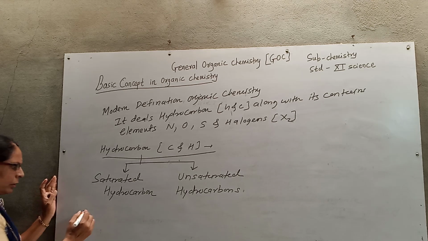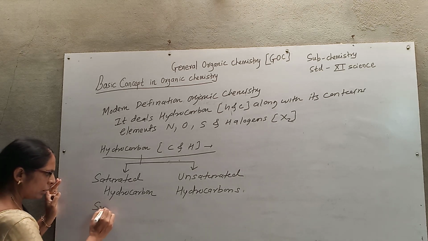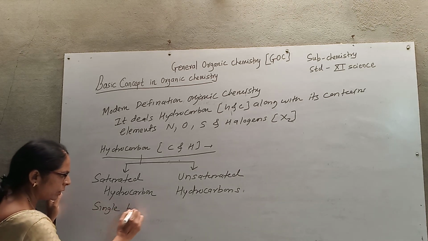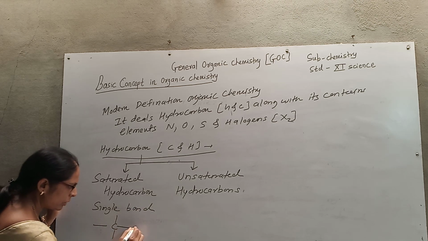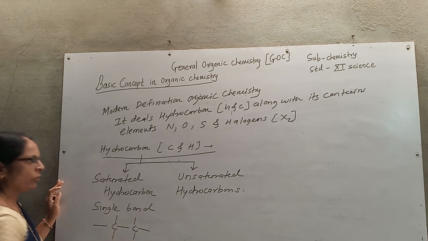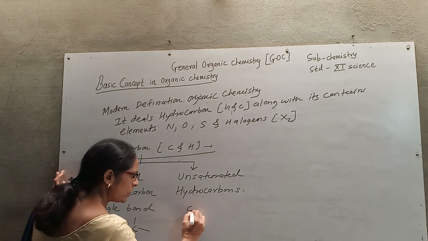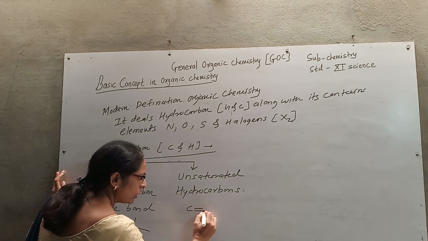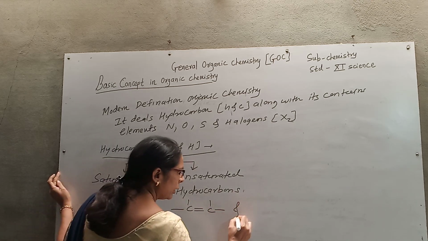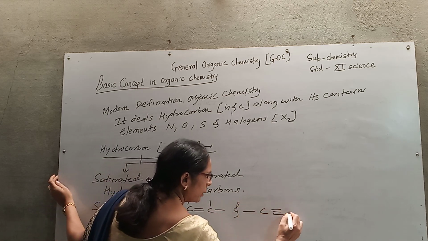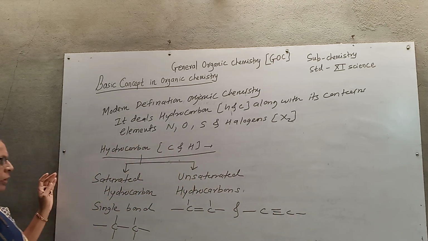Saturated hydrocarbons mainly possess carbon-carbon single bonds. Unsaturated hydrocarbons have multiple bonds, which may be carbon-carbon double bonds and carbon-carbon triple bonds.